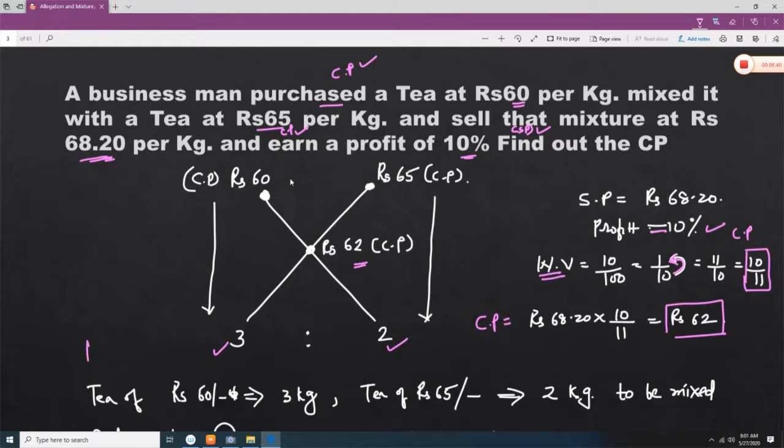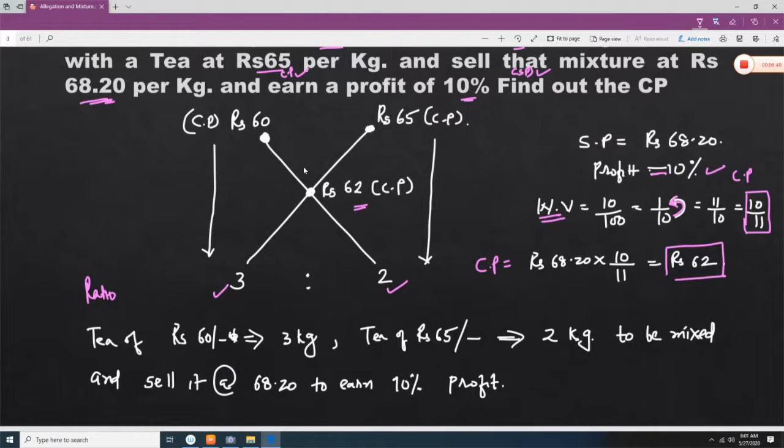So here, this is the ratio, 3:2 is the ratio. So you have to take 3 kg of tea, which is rupees 60 per kg, and you have to take 2 kg of tea, which is rupees 65 per kg, and then when you mix both 60 and 65, you can sell at 68.20 and you can earn 10% profit.